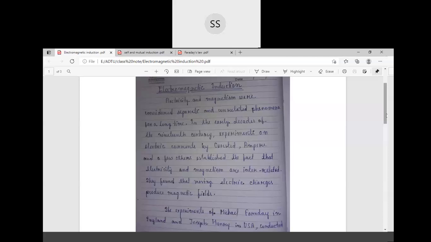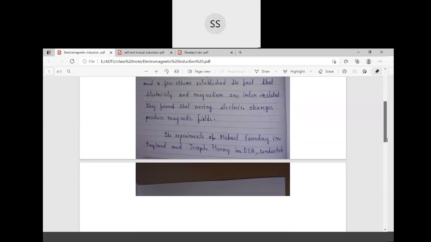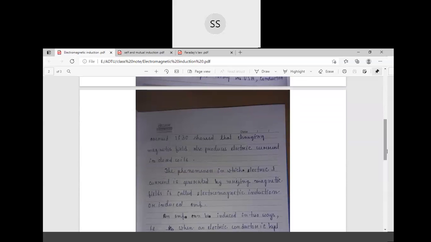Moving electric charges produce magnetic field. Again, a moving magnetic field can also produce electric current. The experiments of Michael Faraday in England and Joseph Henry in USA, conducted around 1830, showed that a changing magnetic field also produces electric current in a closed coil.